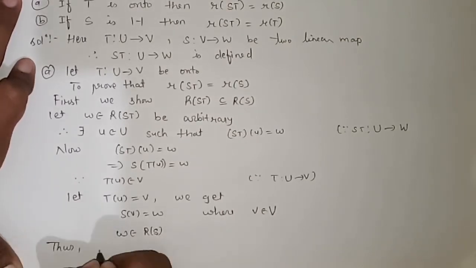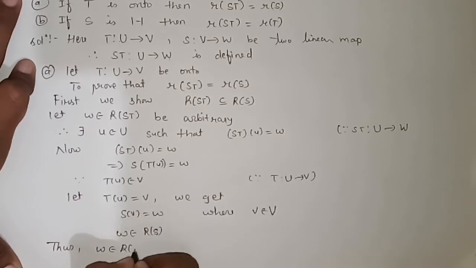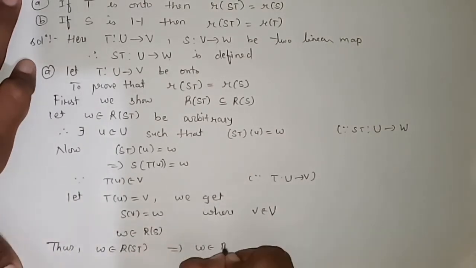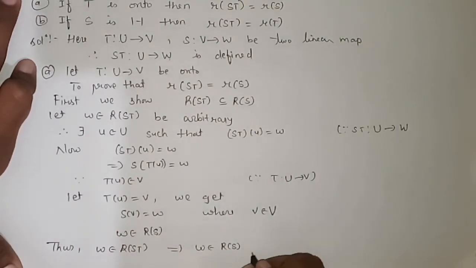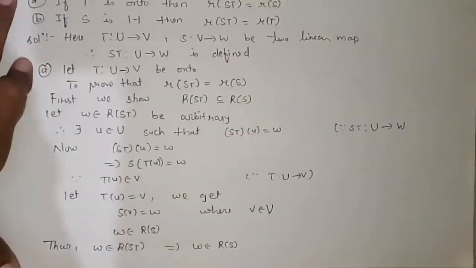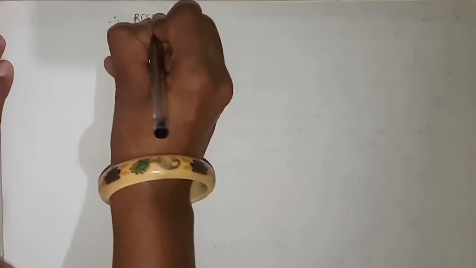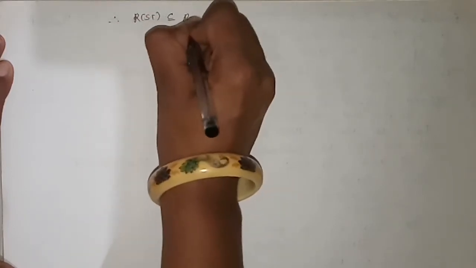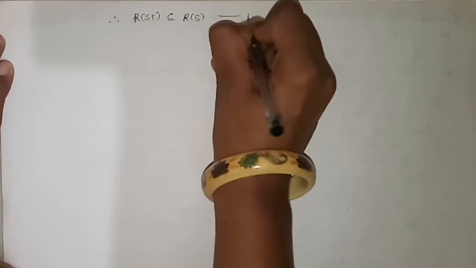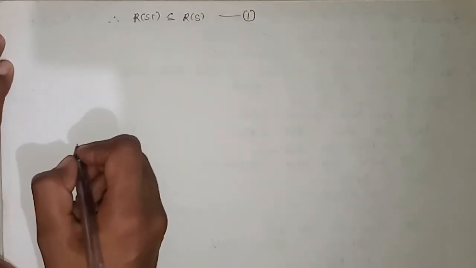Thus W belongs to range of ST, and W belongs to range of S. This implies that range of ST is a subset of range of S. This is the first part. Now for the second one.